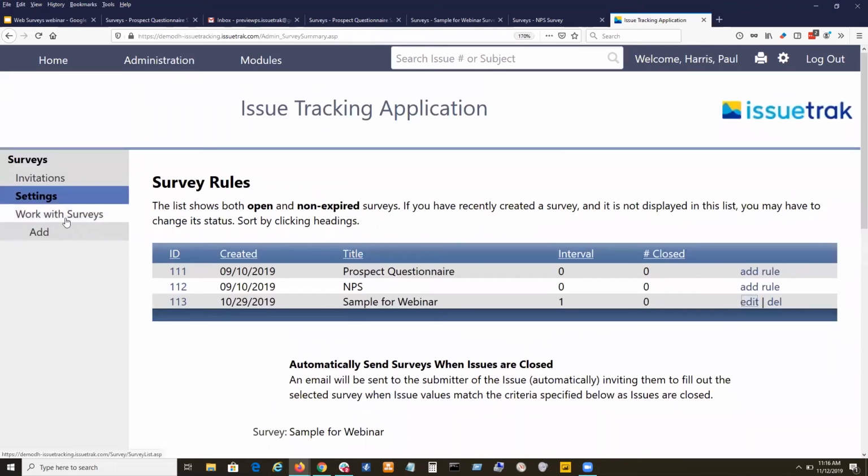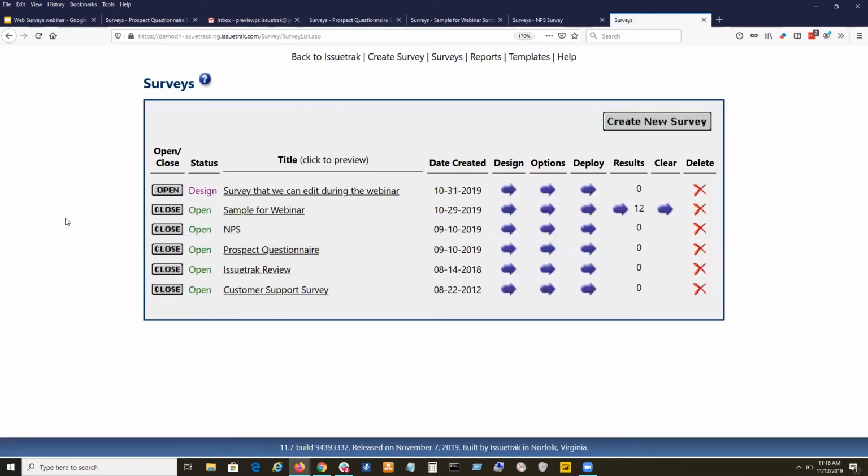Now, the other thing I wanted to be very clear about is that automatically sending surveys results is good, right? Very nice, very easy for you and your team. But that's not the only way that we send survey invitations from an Issuetrak survey. With an Issuetrak survey, once we get it ready to deploy, we get a URL. We can request a URL for that survey. And then we can put that in an email, or we can put that on our intranet. We can publish that to a Slack channel. Everybody that clicks on that link is taken to that survey, and hopefully they fill it out.